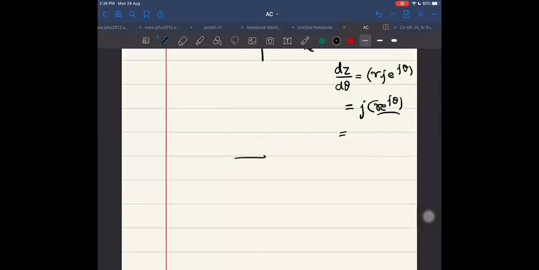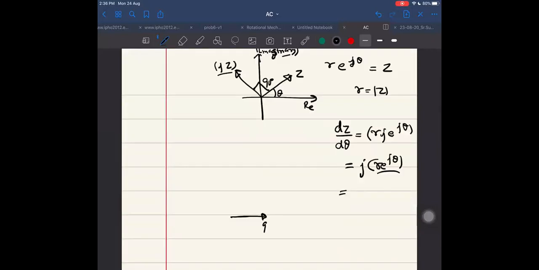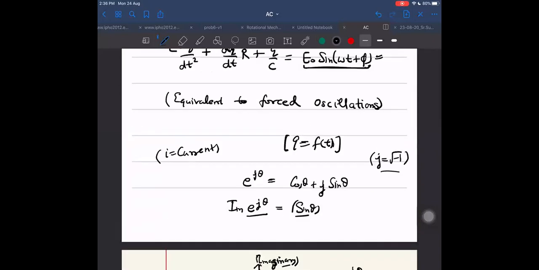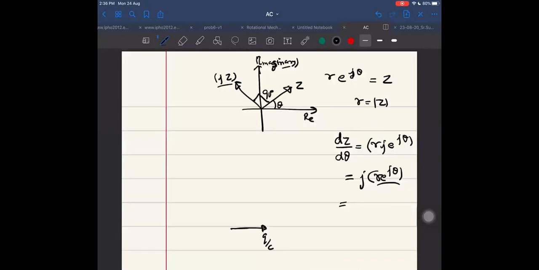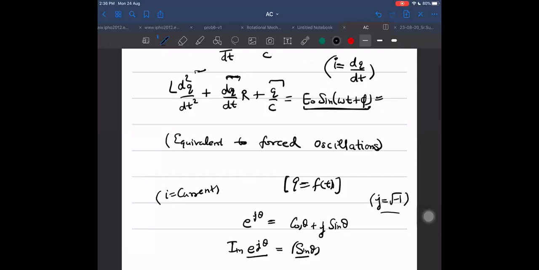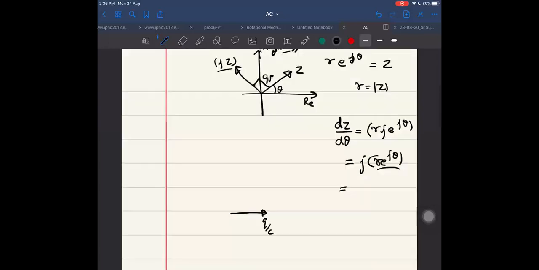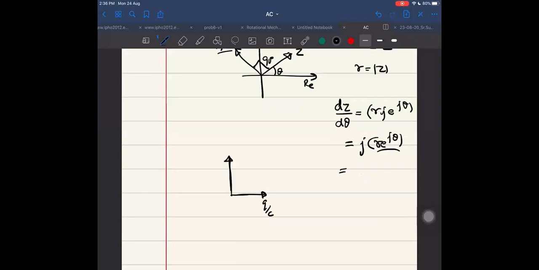So if I start with a complex number q by c, if I start with the first term, that is the q by c term, and if it is in this direction, where will be r times dq by dt? First of all, I think I should simplify it a little bit. I'm multiplying by r also in this. It means not only this: the derivative is resulting in rotation. So by dq by dt, it will get rotated this side.